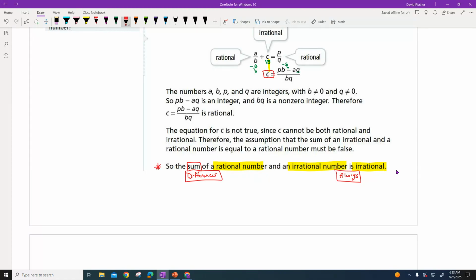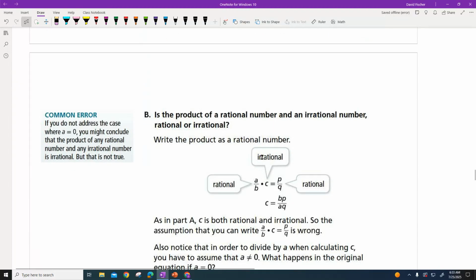You got to know a rational number is a fraction. Irrational numbers are like pi, square root of something. Now if I said square root of 4, whoops, that says 9. By now in school, you should know the square root of 4 is really not an irrational number, even though I have the square root sign, because the square root of 4 means what number times itself 2 times will give you 4. Well, that really equals 2. So you have to be a little bit careful about this when they give you numbers and say, here's a number, is it always going to be rational or irrational? You have a little bit of math to do, okay? All right. So try to be careful with that one.